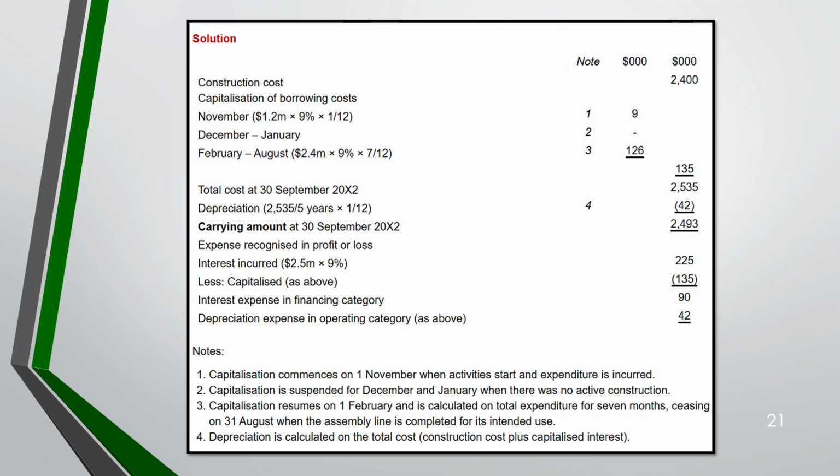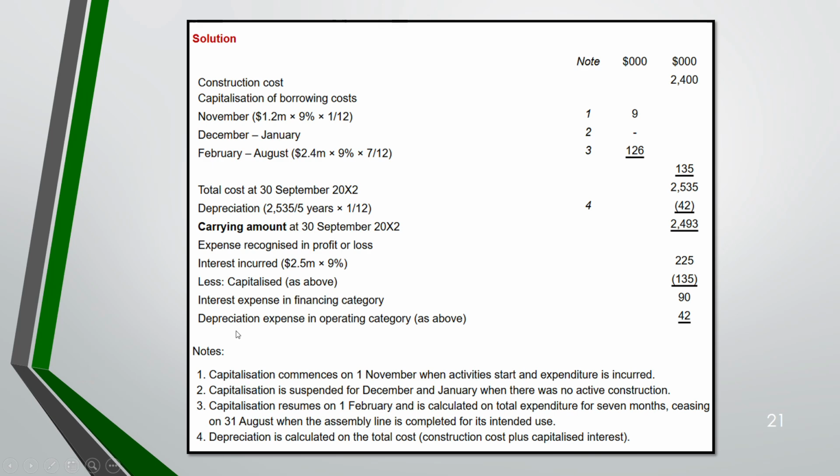So this is the solution for example 1, where we have added the capitalization cost with the construction cost and depreciated it only for 1 month, got the carrying amount, then recognized the expense: interest goes in finance category, depreciation goes in operating category. And in November 1 month, we have got the interest which we have capitalized, and December to Jan it has been suspended. That's why it's blank, and again it was resumed from Feb to August for 7 months.